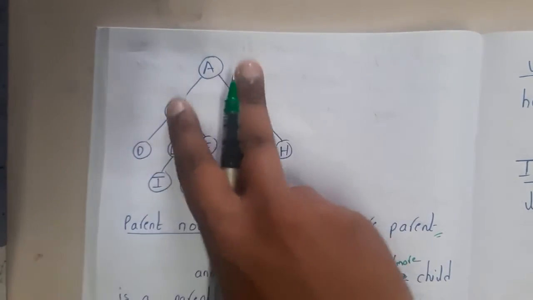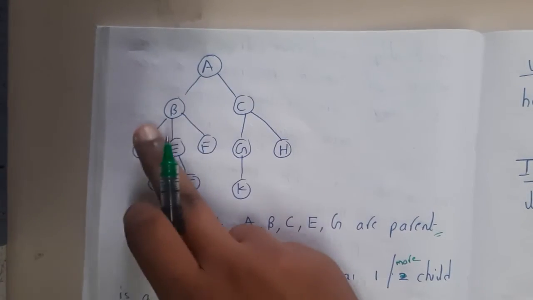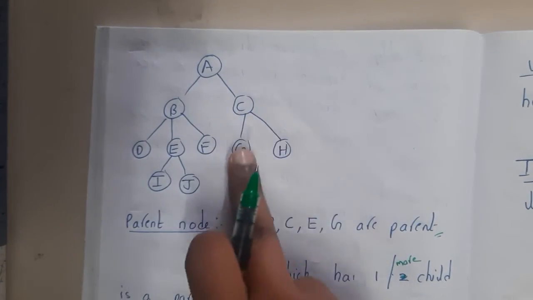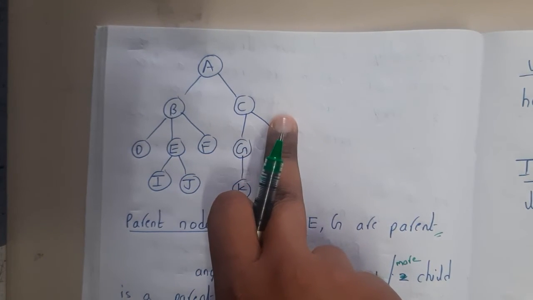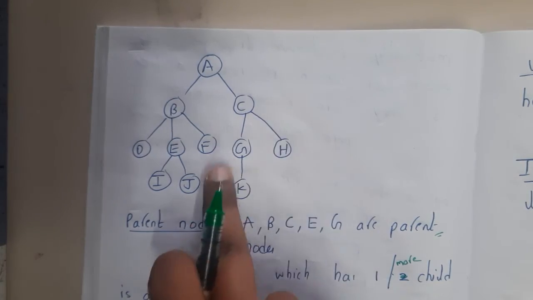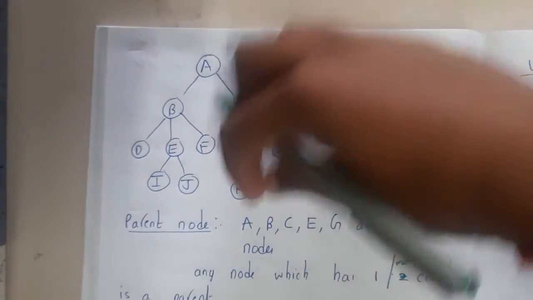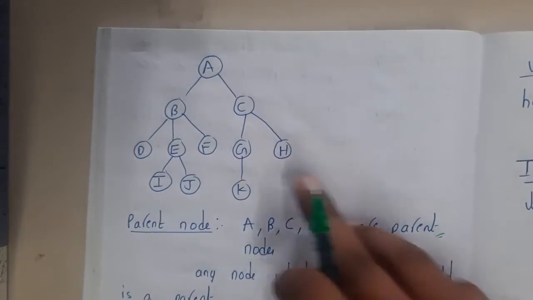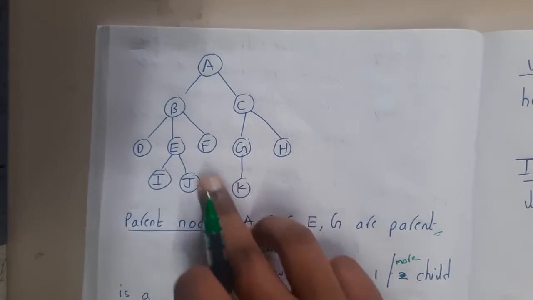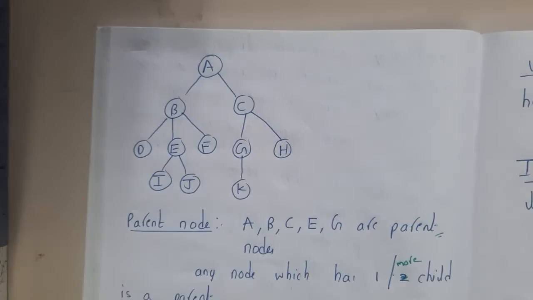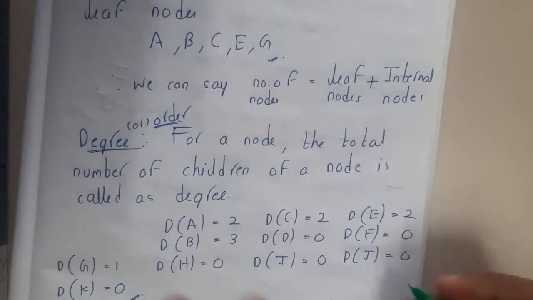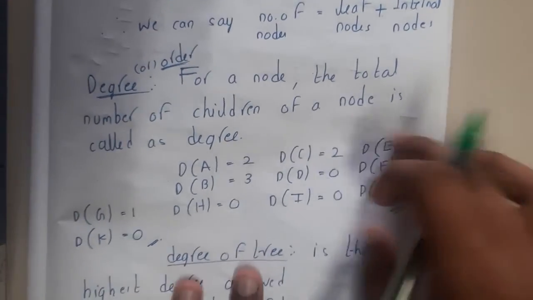So in this way, the degree of A is 2, degree of B is 3, degree of D is 2, degree of G is 1, degree of C is 2, right? Sorry, only outgoing means you will be selecting only outgoing edges, like below. Degree of H is 0, degree of F is 0, degree of E is 2, degree of I 0, degree of J 0, degree of K also 0. Got it? So if you write all those values, you will be getting them in this way, guys.